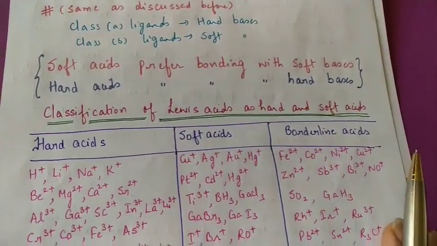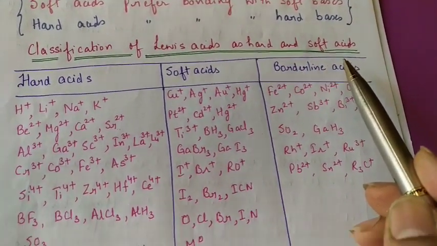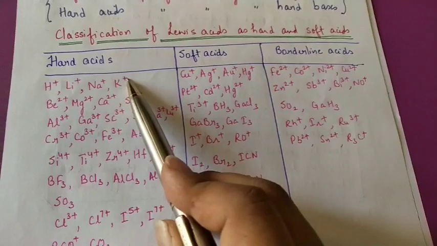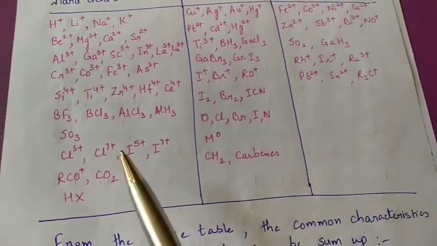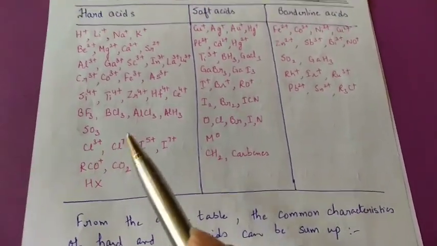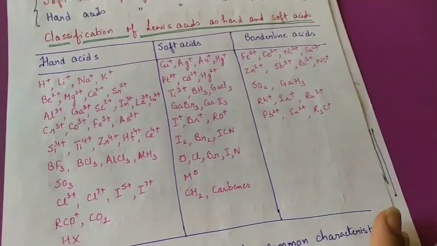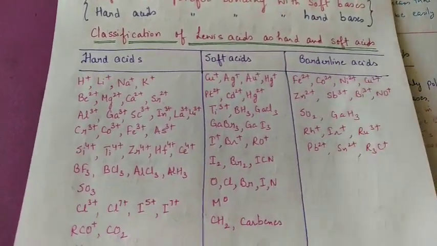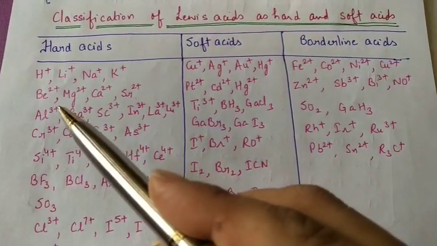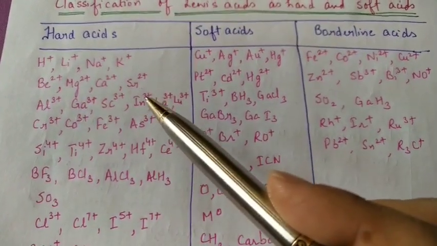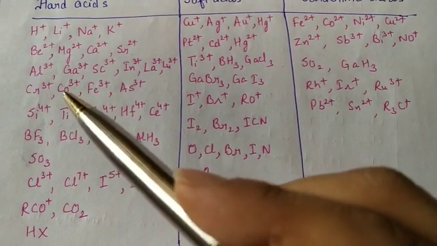Now we do the classification of Lewis acids as hard and soft acids. Here I have made three columns: hard acids, soft acids, and one more, borderline acids. If we study this table, hard acids are H positive, lithium ion, sodium ion, potassium ion, which means the alkali metal ions. Then alkaline earth metal ions: beryllium, magnesium, calcium, strontium. Then aluminium ion, gallium, scandium, indium, chromium, silicon.